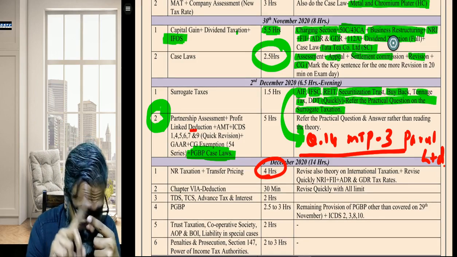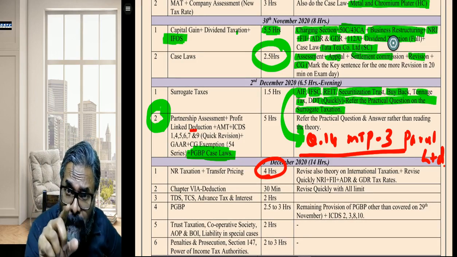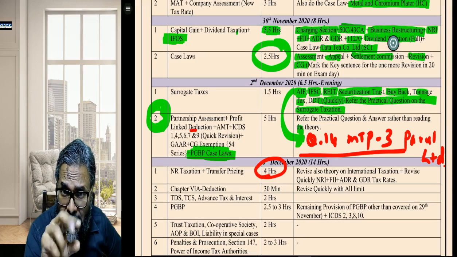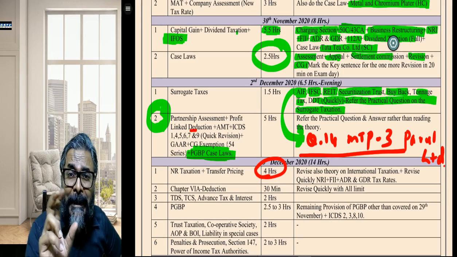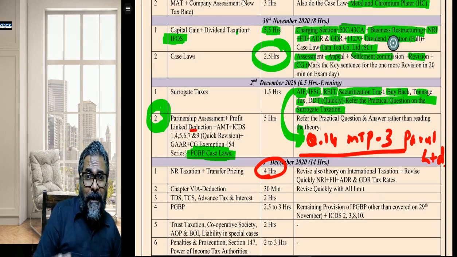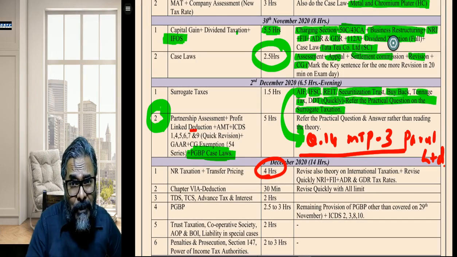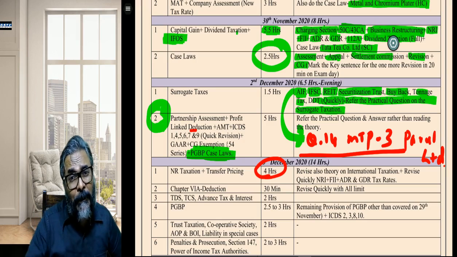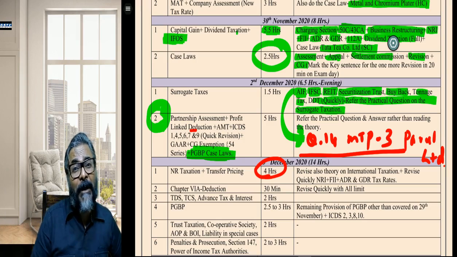After that, in this non-resident taxation, also do 44DA and 115A. Remember that interplay between the royalty and FTS. If the non-resident has got a permanent establishment in India, then the assessment of this royalty and FTS will be made on a net basis.